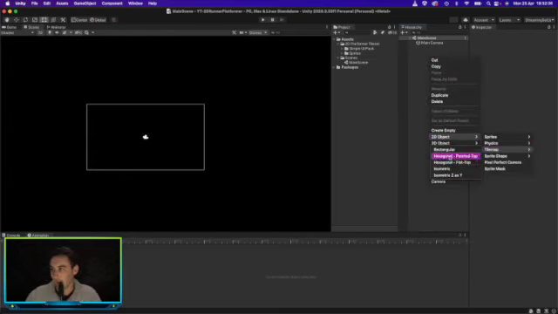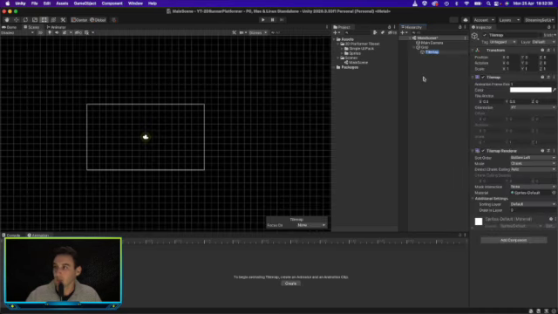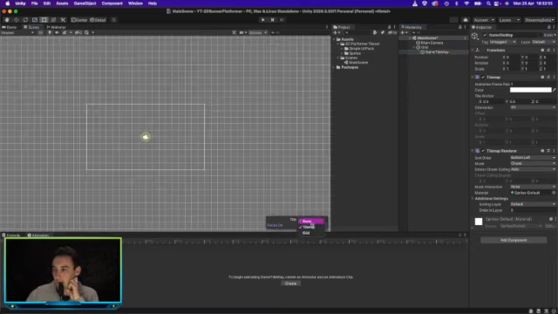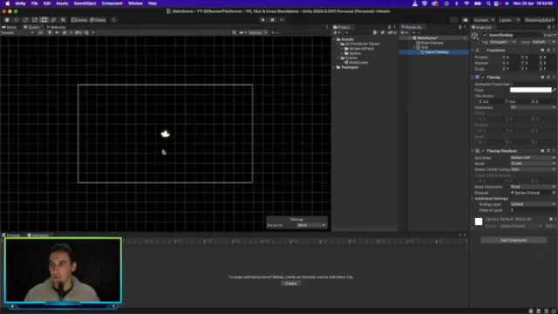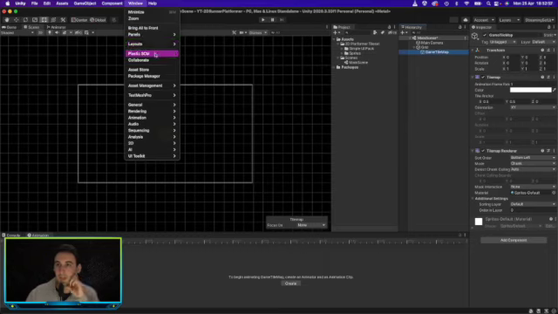Let's go rectangular, and let's just call it game tile map. So in here let's go ahead and open our tile palette, wherever that is.